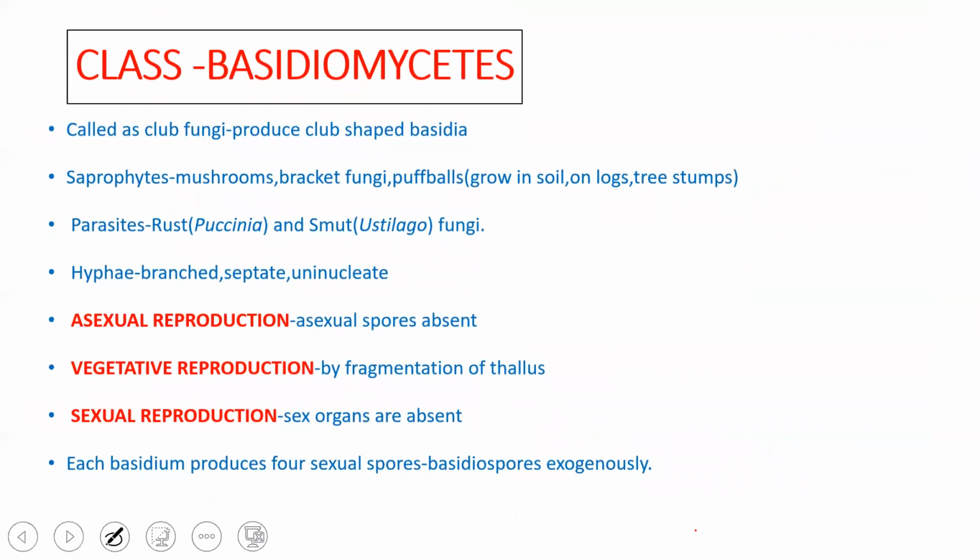Going ahead with the class Basidiomycetes. Basidiomycetes are commonly called club fungi because of the shape of the basidia. Just like the ascospores are present in asci, here the basidiospores are produced in the basidium. The basidium is basically a club-shaped structure. This is how they appear, and hence they are called club fungi.